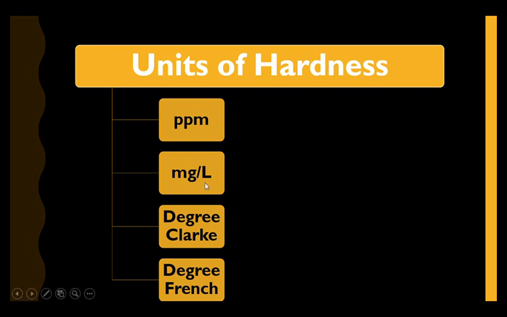The second one, milligrams per liter, is defined as the number of milligrams of calcium carbonate present per 1 liter of water. So when we say 1 milligram per liter, it is equal to 1 milligram of calcium carbonate per 1 liter of water. Degree Clark is defined as the number of parts of calcium carbonate equivalents per 70,000 parts of water. Degree French is defined as the number of parts of calcium carbonate equivalent hardness per 10 power 5 parts of water.